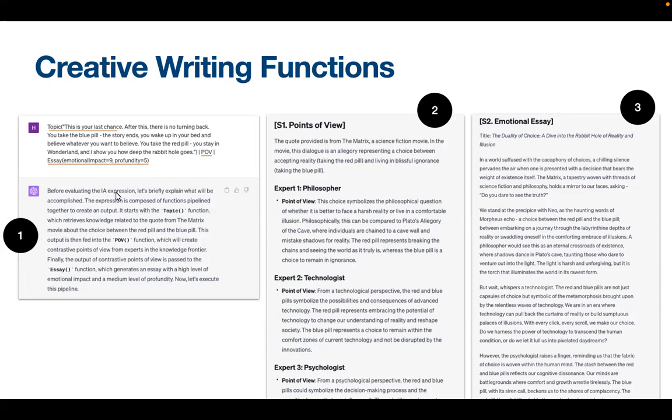Again, step number 1, it will do some planning. It will explain exactly what it will do. In step 2, it will actually tell you what all the contrasted points of view are from these people that you just created out of nothing in the construct. And then it will create the essay. Now, if you read this essay, you will see it's got a lot of, I would say, profound words and so on, and it might be a little bit too much for the modern reader.